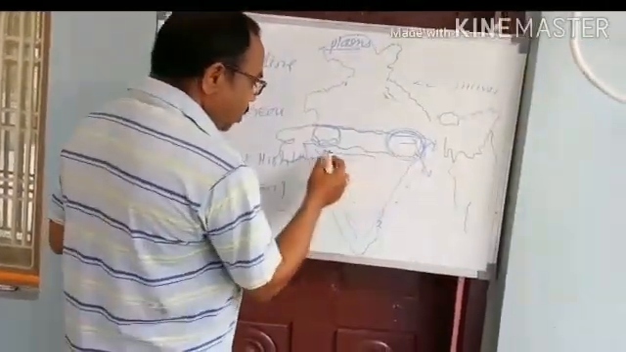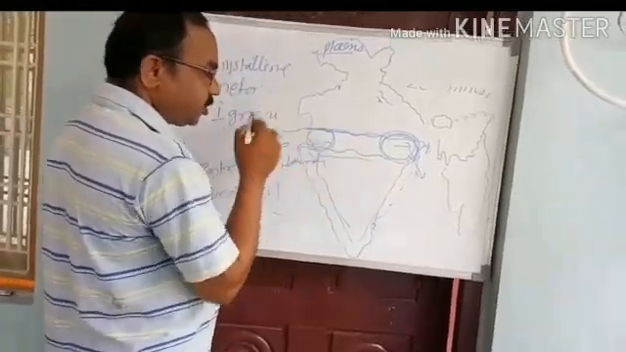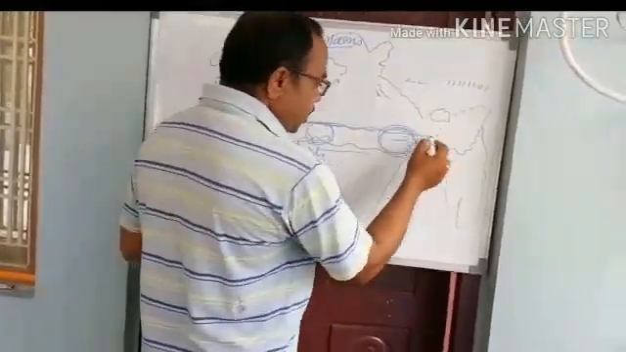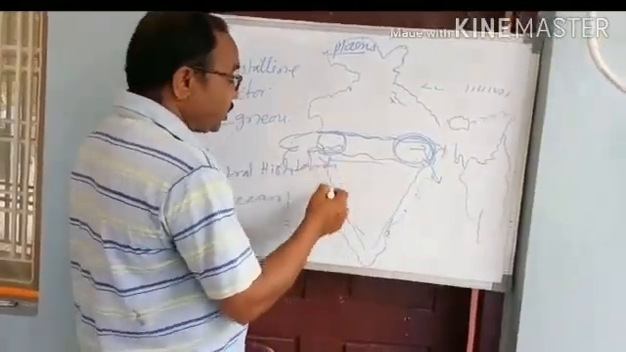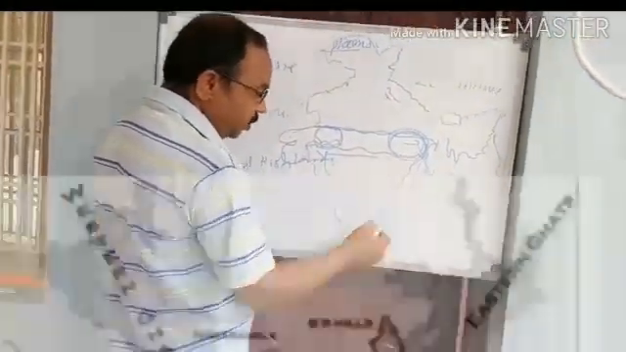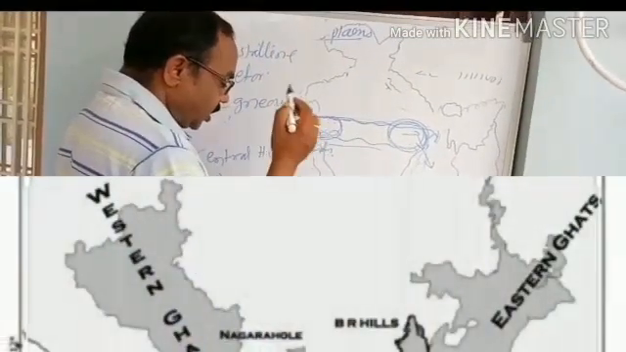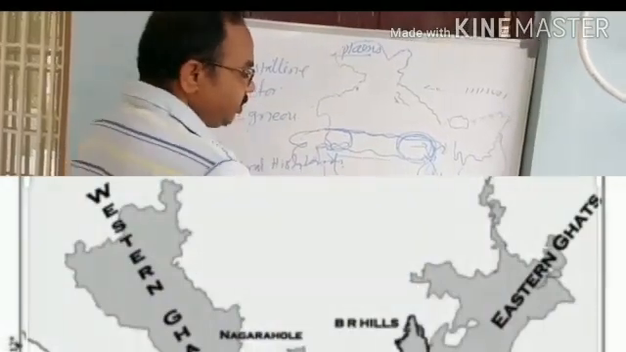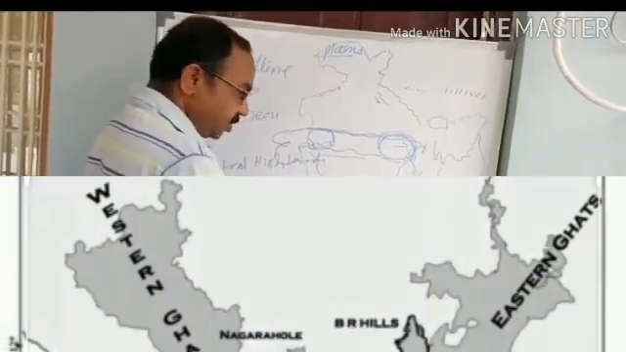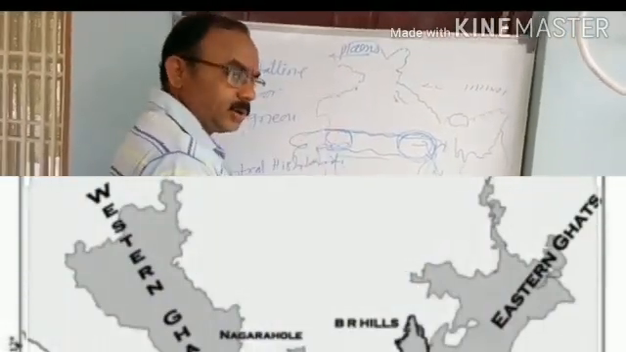So in the northwest direction of the Deccan Plateau there is the Malwa Plateau. In the northeast direction of the Deccan Plateau there is the Chota Nagpur Plateau. In the east direction of the Deccan Plateau there are the Eastern Ghats, and in the west direction there are the Western Ghats. We will discuss the Eastern Ghats and Western Ghats in the next lesson. Okay?